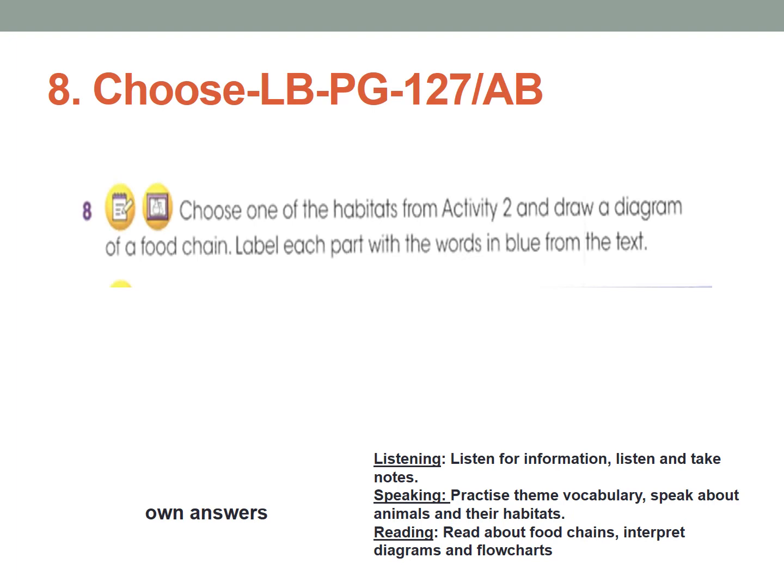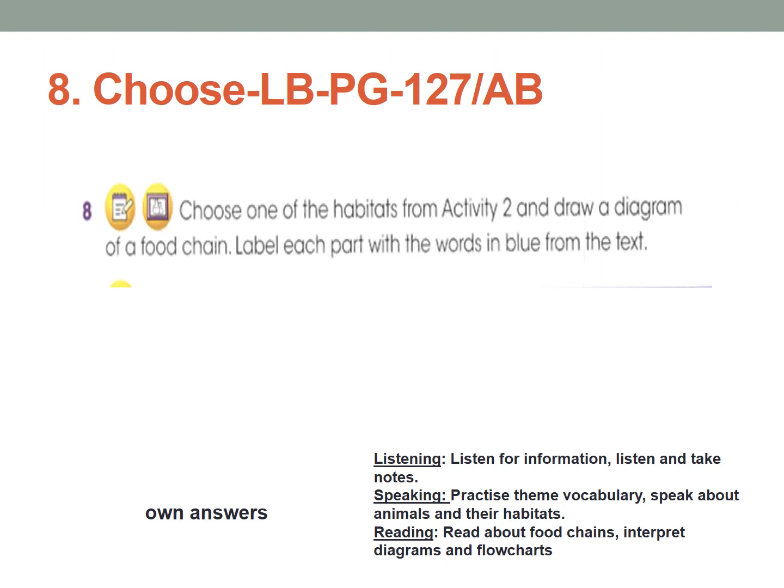Now activity 8, choose. Learner's book page number 127. Choose one of the habitats from activity 2 and draw a diagram of a food chain. Label each part with the words in blue from the text. I want you to do this one in your copybook or notebook. Choose one of the habitats, choose any animal. Okay. Draw a diagram of a food chain. Plant, like rat, like snake. Then you need to draw a food chain.